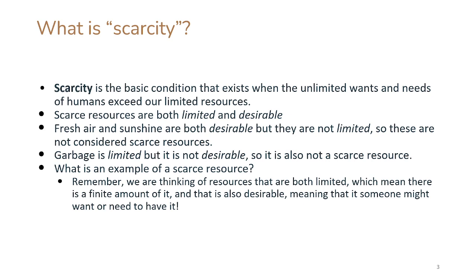People like the fresh air, people like the sunshine, but they're not really limited. I mean, I guess in a sense they might be limited, but for all practical purposes, they're not limited, right? So we don't consider that a scarce resource. Even though it is desirable, it's not limited in any meaningful way.